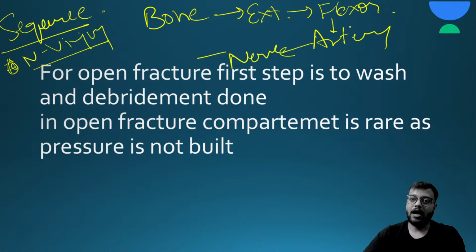Now, next question is Paget's disease most often strikes which age group?